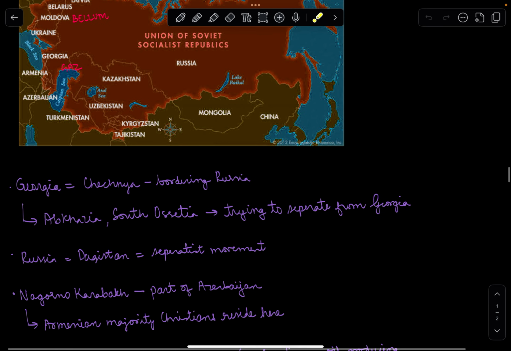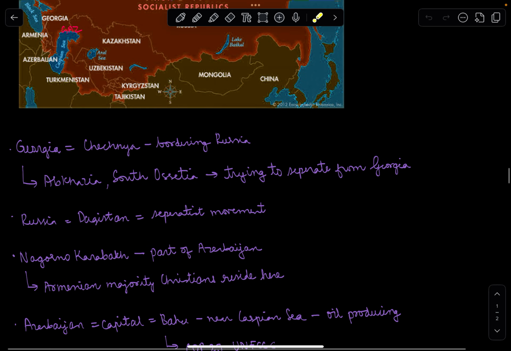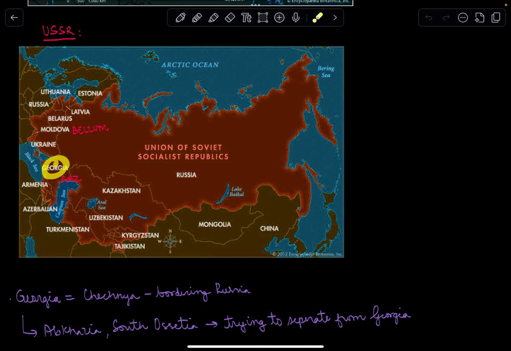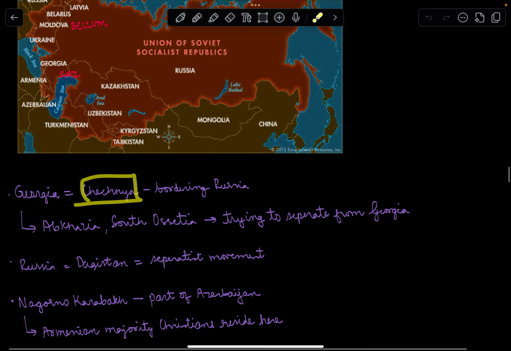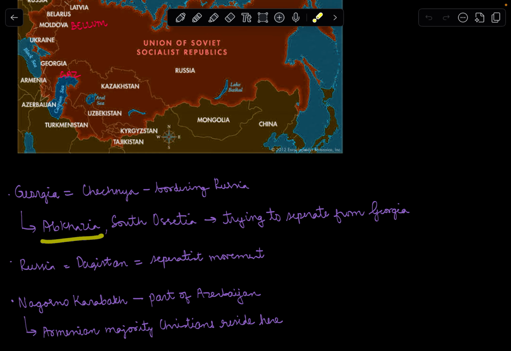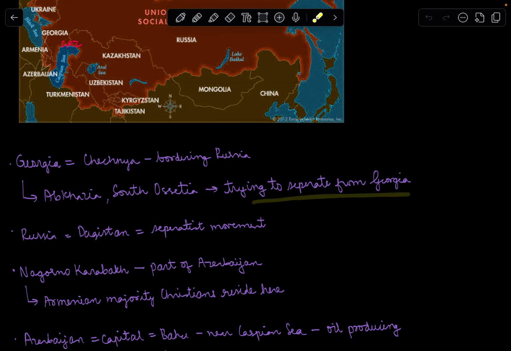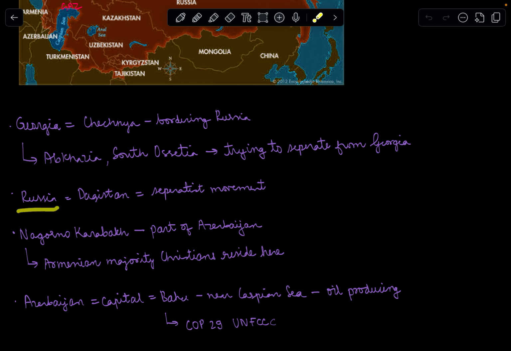So moving on to Georgia, this is also a part of Asia only. So there is Chechnya, which is bordering Russia. So this is Georgia, and it has its border in Russia. There is a place in news which is Chechnya. We have Abkhazia, South Ossetia. These are trying to separate from Georgia. These are separatist movements. Like there are separatist movements going on in Abkhazia and South Ossetia. Then there is a region in Russia which is Dagestan. There also is a separatist movement going on.